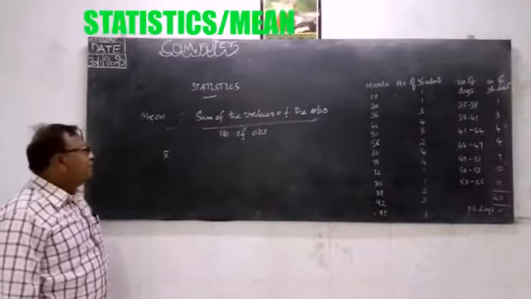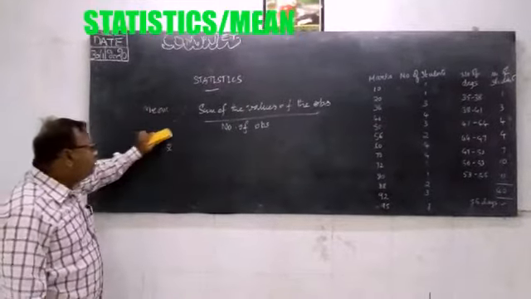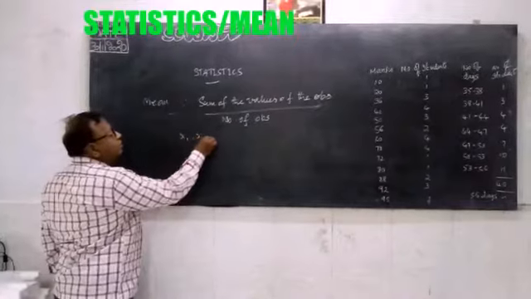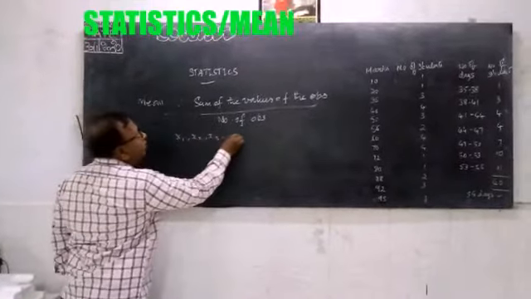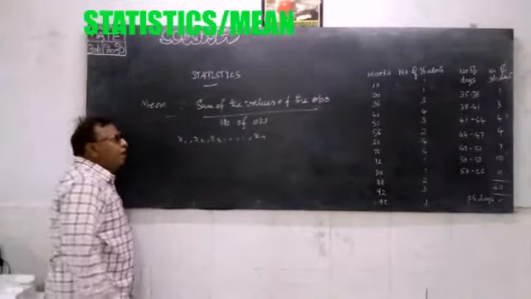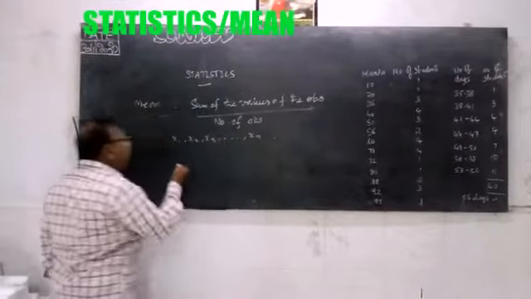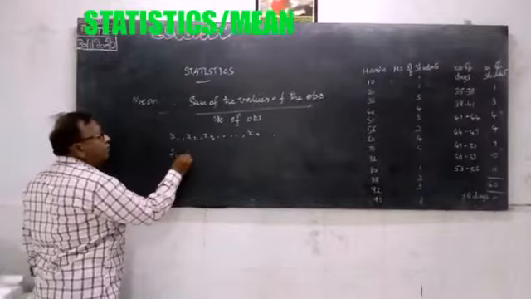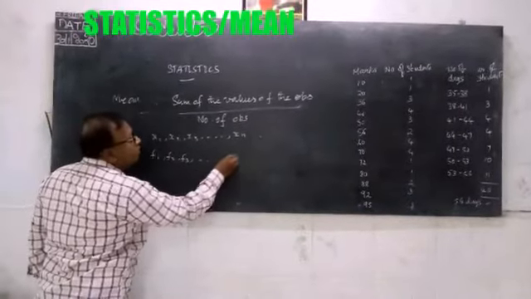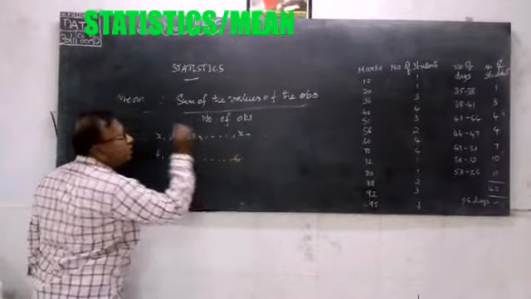Now let us assume that the observations are x1, x2, x3, and so on up to xn, and their frequencies are f1, f2, f3, and so on up to fn.